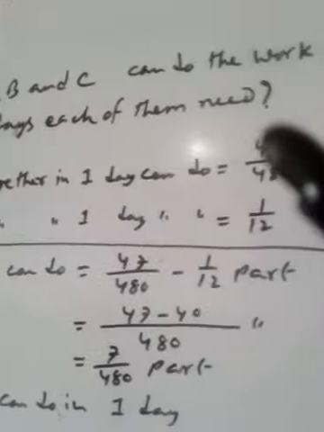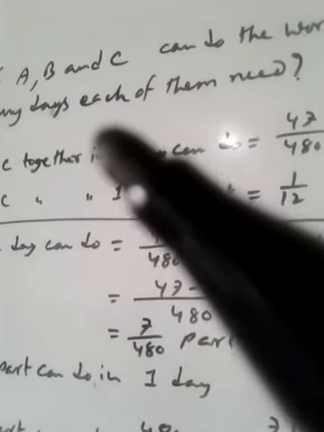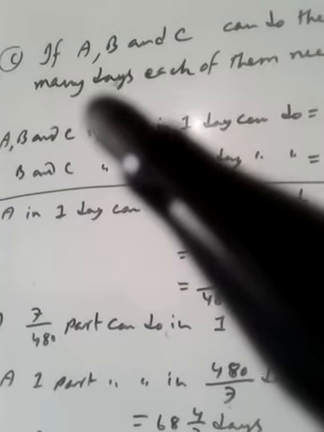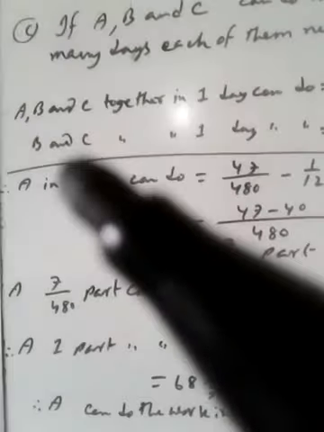Question C: if A, B and C work independently, separately, how many days do A, B and C each need? You have to find out.